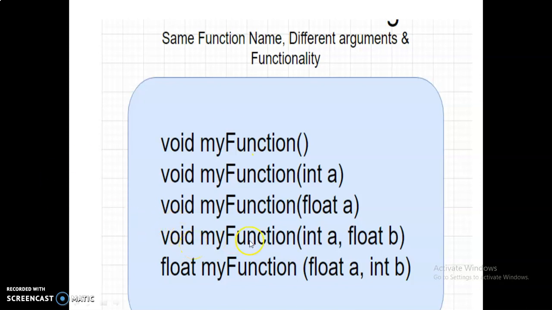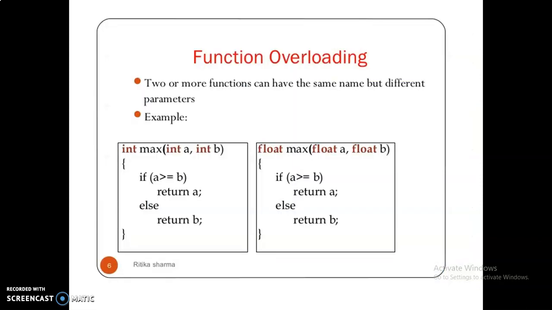The fourth one also has the same function name but here it has two parameters. The first one is integer, the second one is float. Here this is also the same function name, but the first one is float and the second one is integer. So this is called function overloading: the same function name with different arguments or with different data types of arguments. Two or more functions having the same name but different parameters is called function overloading.